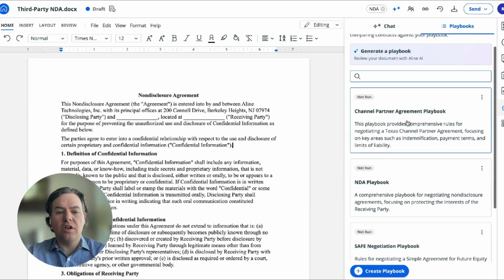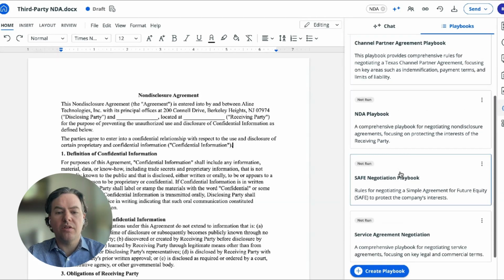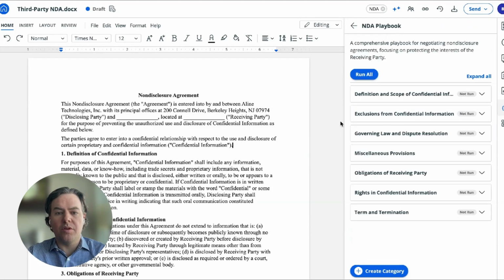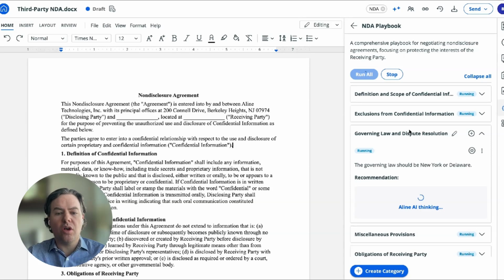So as you can see in here, we have channel partner playbooks, safe negotiation playbooks, and service agreements. And this NDA playbook looks like it's fit for purpose. So we can pull up this NDA playbook and run and execute it. AI playbooks in Align are your company's own checklists and own rules around what you want to see and not see in different agreements.